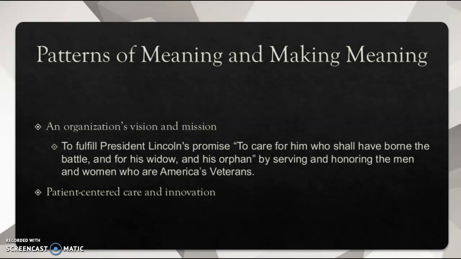So let's go over patterns of meaning and making meaning. Patterns of meaning is the organization's vision and mission statement. For my facility, it's to fulfill President Lincoln's promise to care for him who has borne the battle and for his widow and his orphan by serving and honoring men and women who are America's veterans. Our mission and vision is also patient-centered care and it involves innovation.